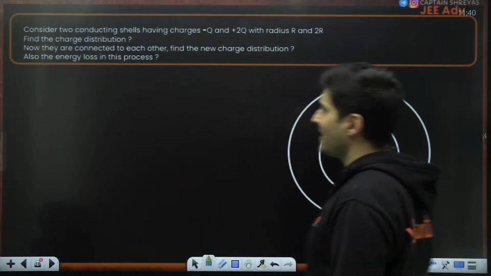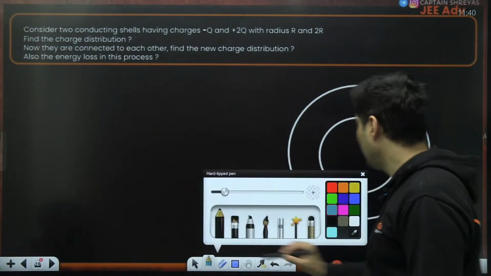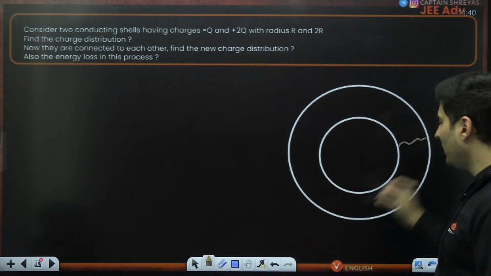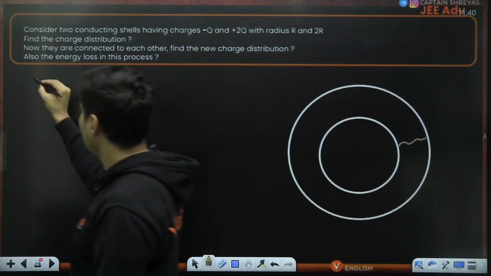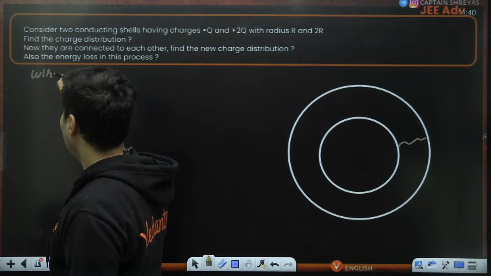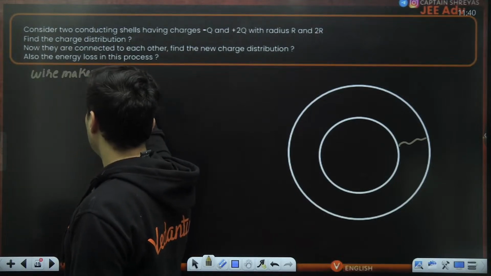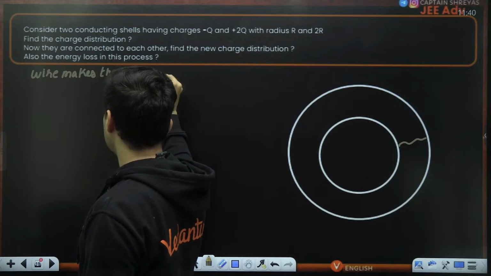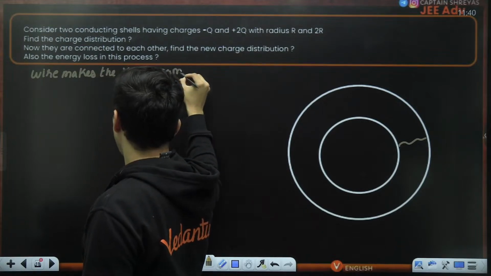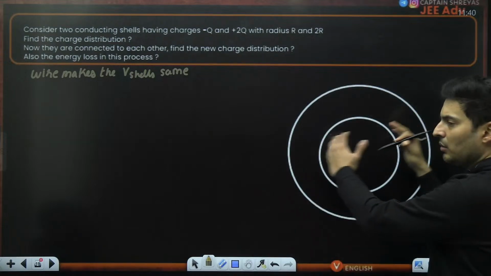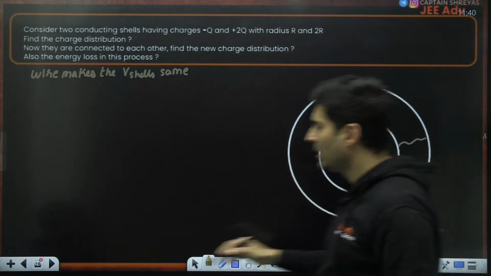Now let's go to the second part. If they are connected, now this is the interesting thing. The moment these shells are connected, what happens? That wire makes the potentials of the shells the same, and all the charge which is here wanted to move out, wanted to repel.